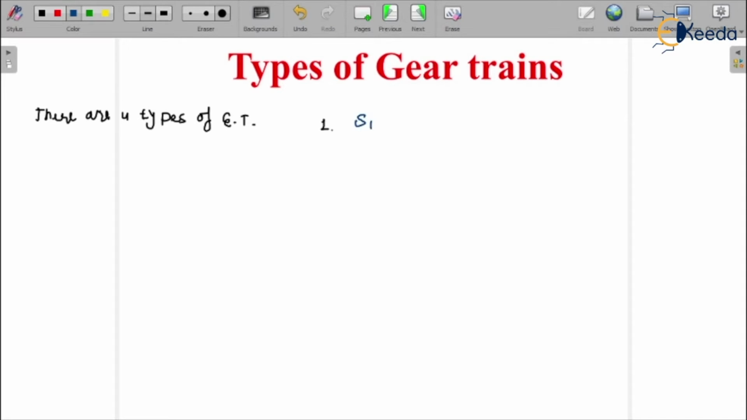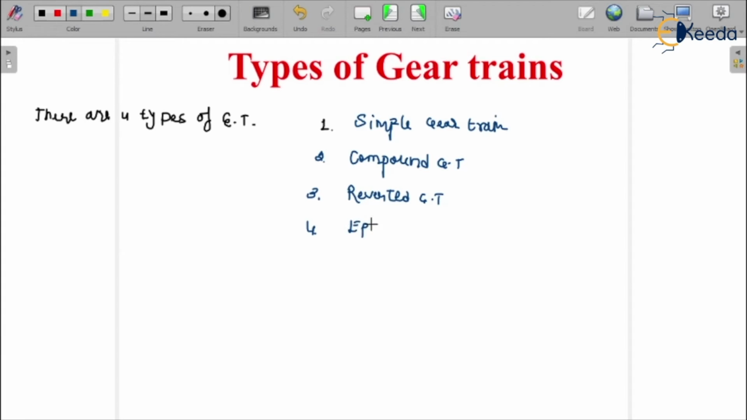simple gear train. The first type of gear train is the simple gear train. And the second type is compound gear trains. We will see them one by one. Simple gear trains and compound gear trains. And the third is reverted gear trains. And the fourth is epicyclic gear trains. That's a very important chapter from the exam point of view.